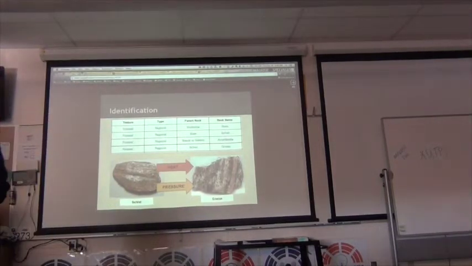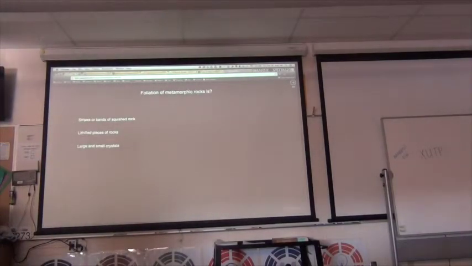So here's a question for you. Foliation of metamorphic rock is what? Is it stripes or bands of squished rock? Is it lithified pieces of rocks? Is it large and small crystals?